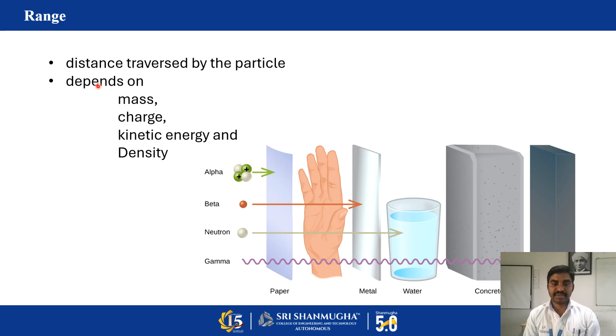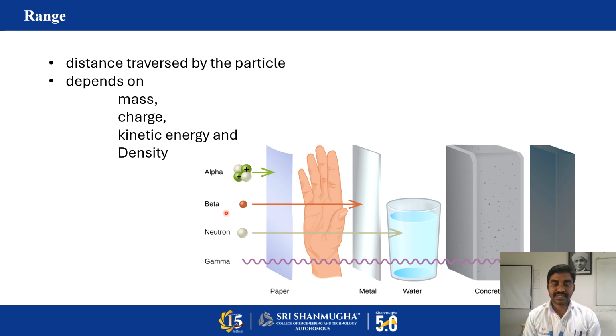Different radiations or particles have different parameters. Take the alpha particle: it has a huge mass, 4 units of mass, and 2 units of positive charge, so it can easily interact with matter. By using a thin sheet of paper, we can stop alpha particles.